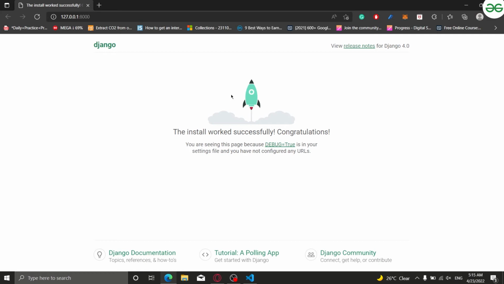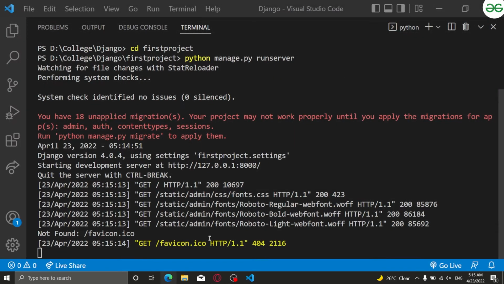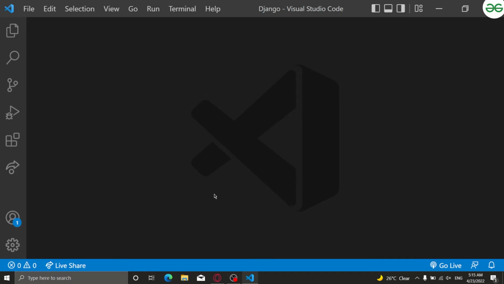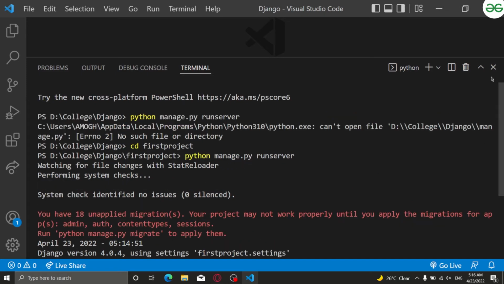But this is just a template. Further on we will be working on this, we will be creating more things, we will be editing and all, right? For now just understand that Django works like this. And you can see that the server is still running, right?